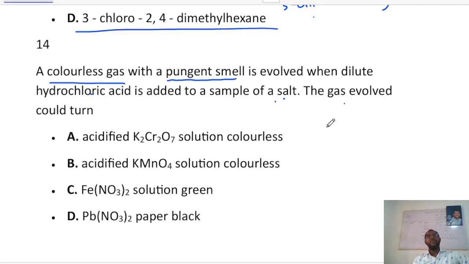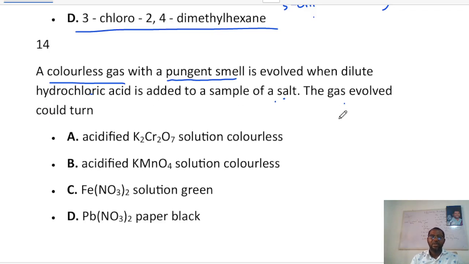Now, the kind of substance that can give the kind of gas that gives a pungent smell, it is not CO2, it is definitely SO2. Now, the reason why I said SO2 is because hydrochloric acid is an acid.